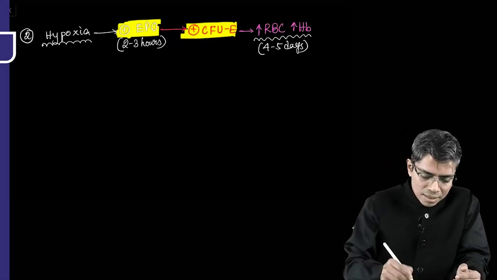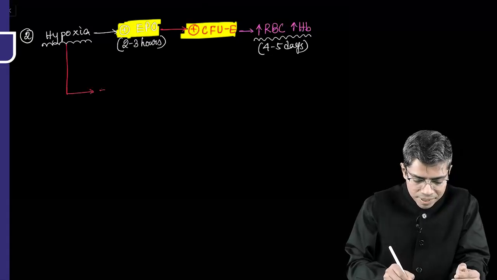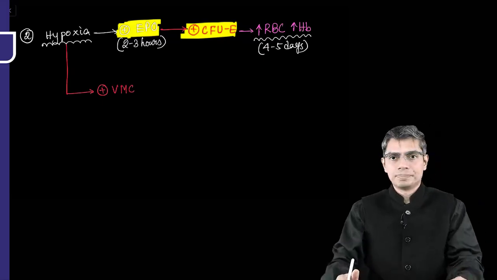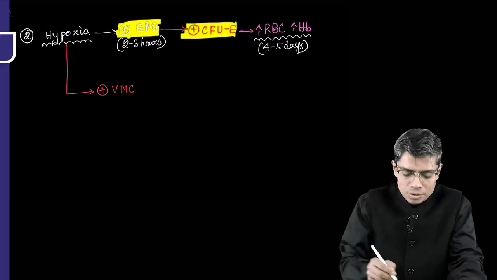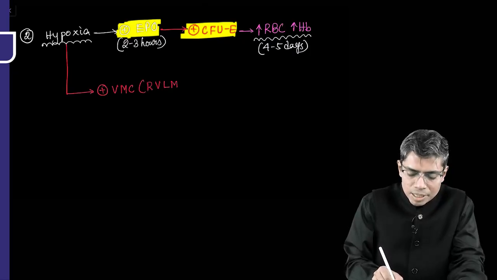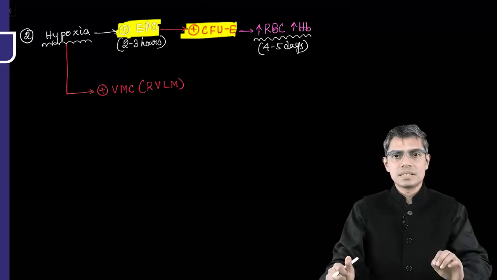Now the next thing is that hypoxia is also a stimulus for the vasomotor center of the medulla. This vasomotor center we have discussed in the cardiovascular system. This is also known as the rostro-ventro-lateral medulla, right? This is the center which is connected with the sympathetic system.